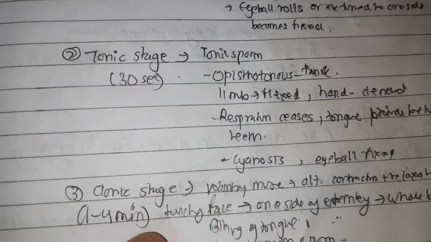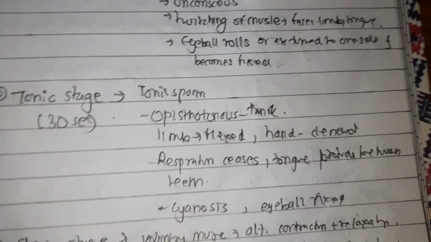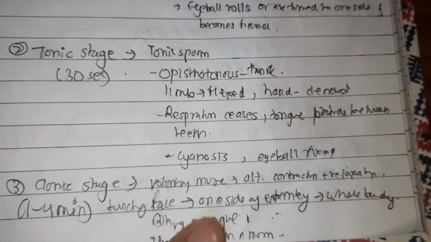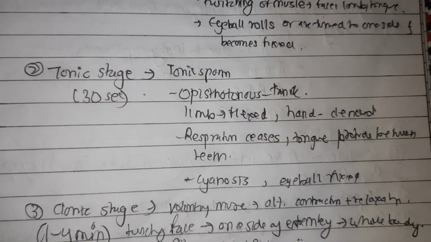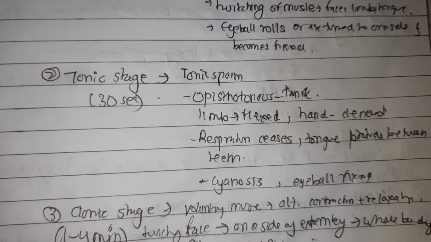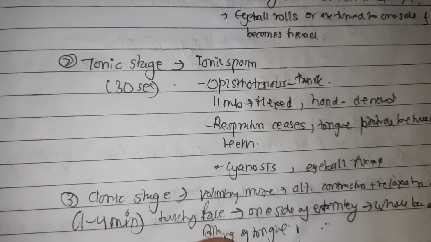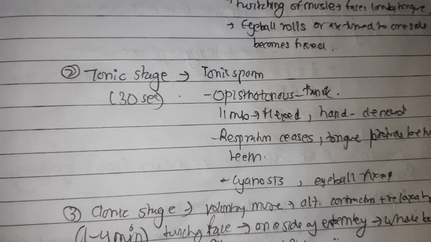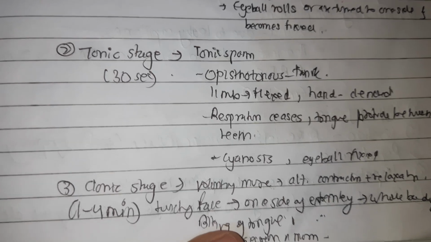The clonic stage lasts from 1 to around 4 minutes. All the voluntary muscles undergo alternate contraction and relaxation. The twitching starts in the face, then involves one side of the extremities, and ultimately the whole body is involved in the convulsion. Biting of the tongue occurs, the breathing is very stertorous, and blood-stained secretion fills the mouth, and cyanosis usually disappears.